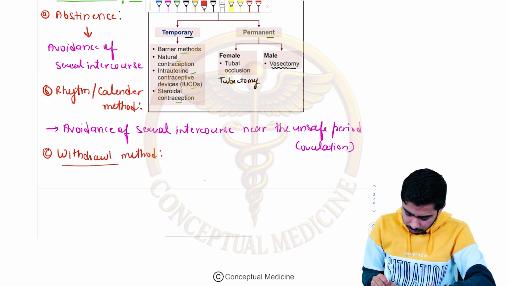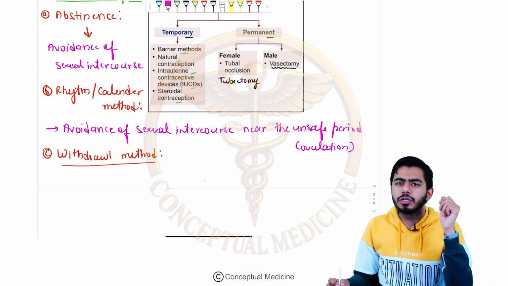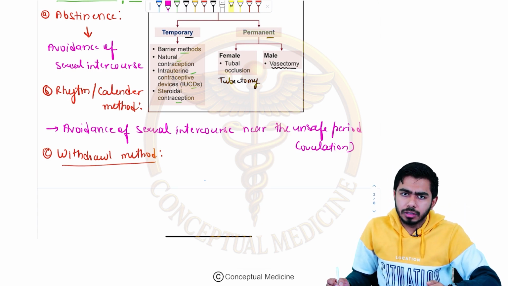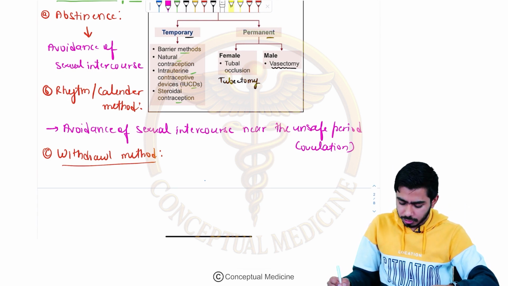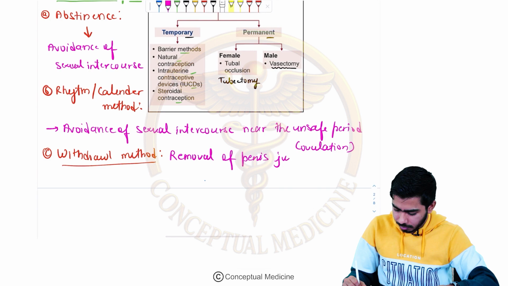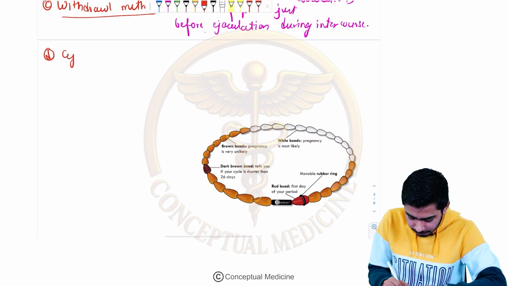In the withdrawal method, basically what can be observed is the removal of the penis just before the ejaculation during the sexual intercourse. So, removal of the penis just before the ejaculation, right? Obviously during intercourse.